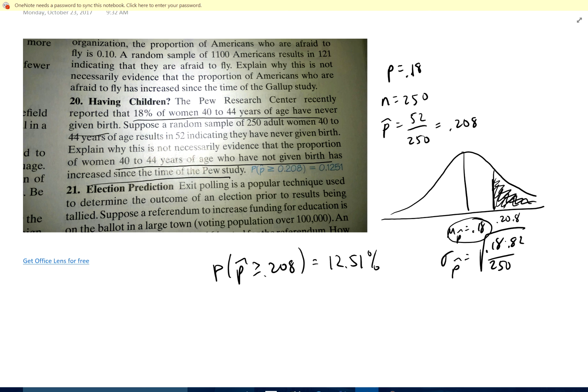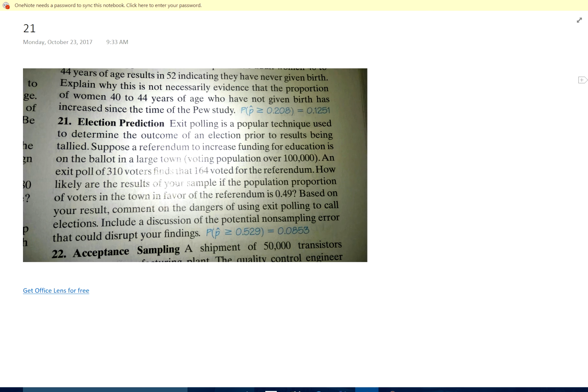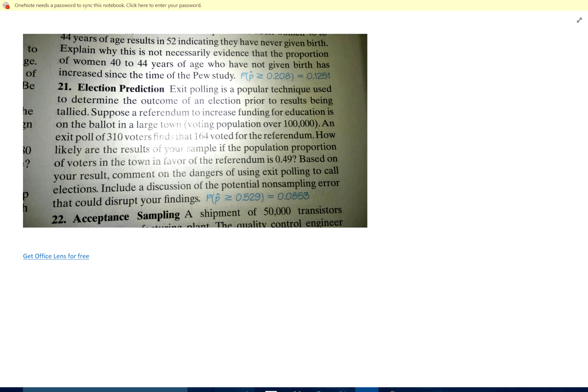And last but not least, number 21. Exit polling. We want to determine the outcome prior to results being tallied. A referendum to increase funding for education is on the ballot in a large town. An exit poll of 310 finds that 164 of the 310 voted for. So that's my sample.